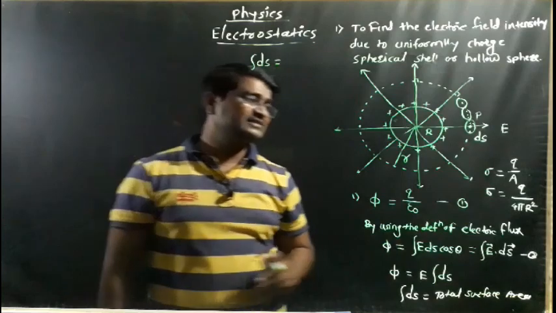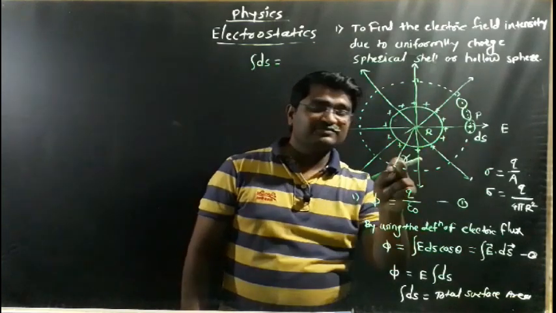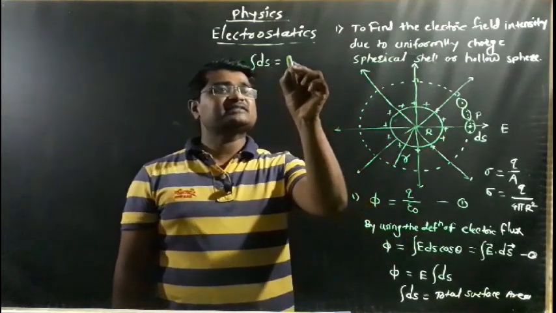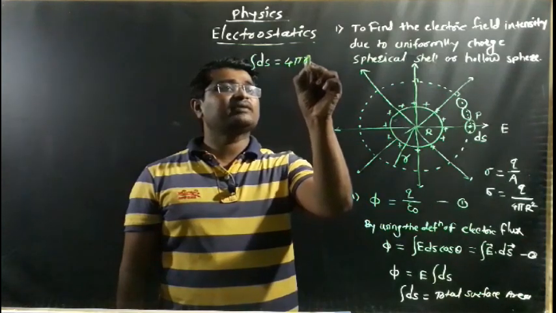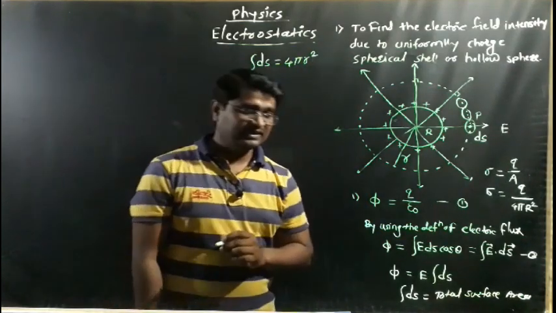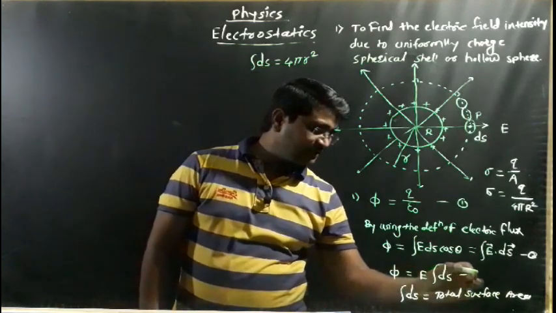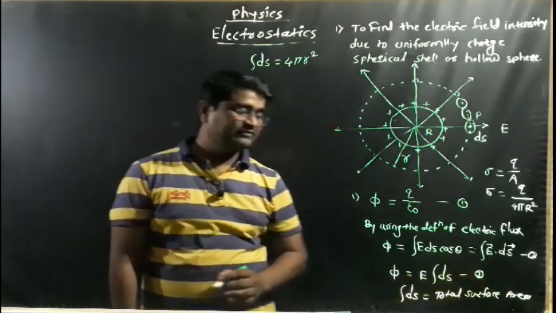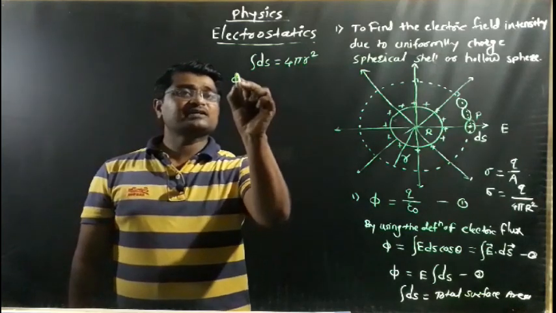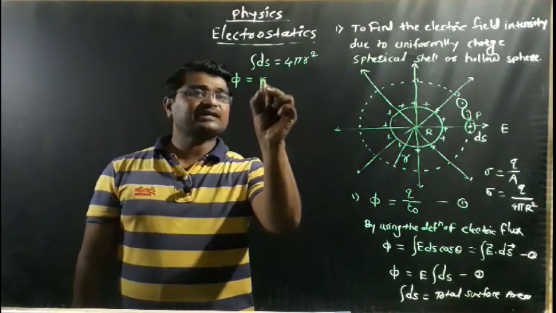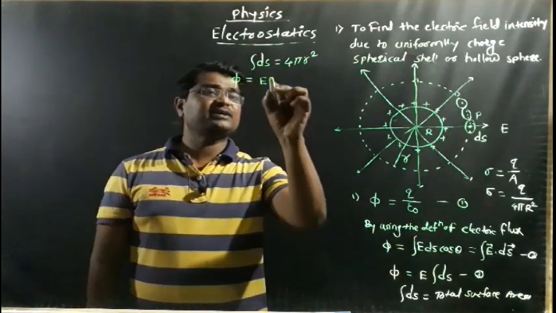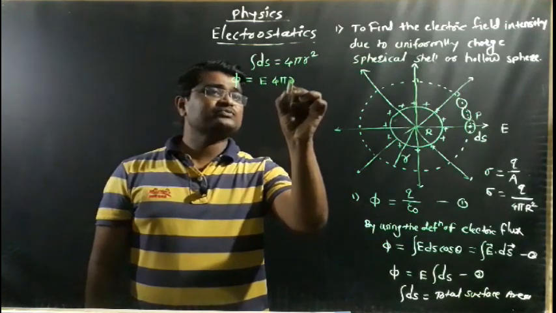We know the total surface area of the Gaussian sphere. This is the Gaussian sphere and its radius is denoted by small r. So its area is 4 pi r square. Now put this value of the integration of ds in equation number 3. So the net flux is equal to E taken outside, times 4 pi small r square.